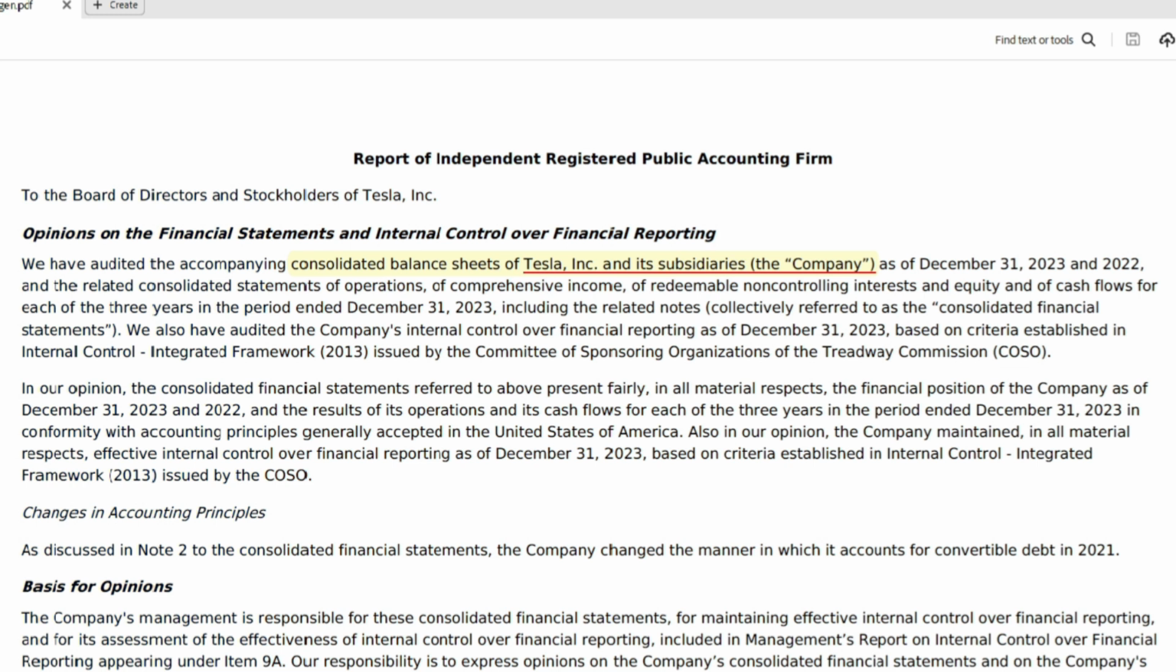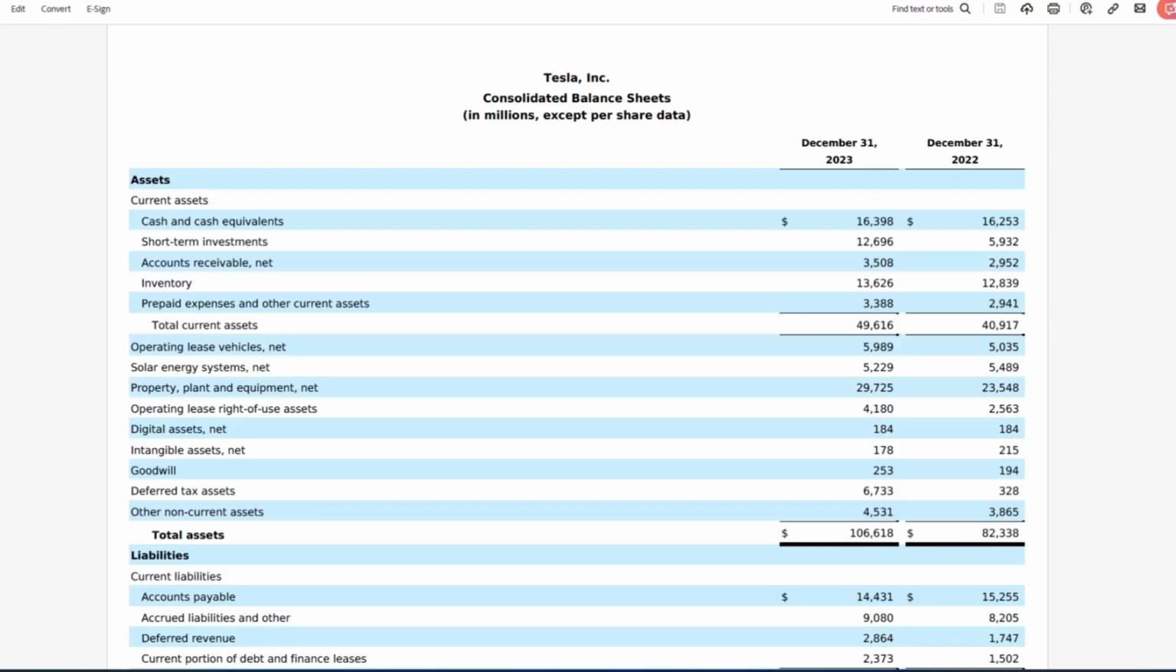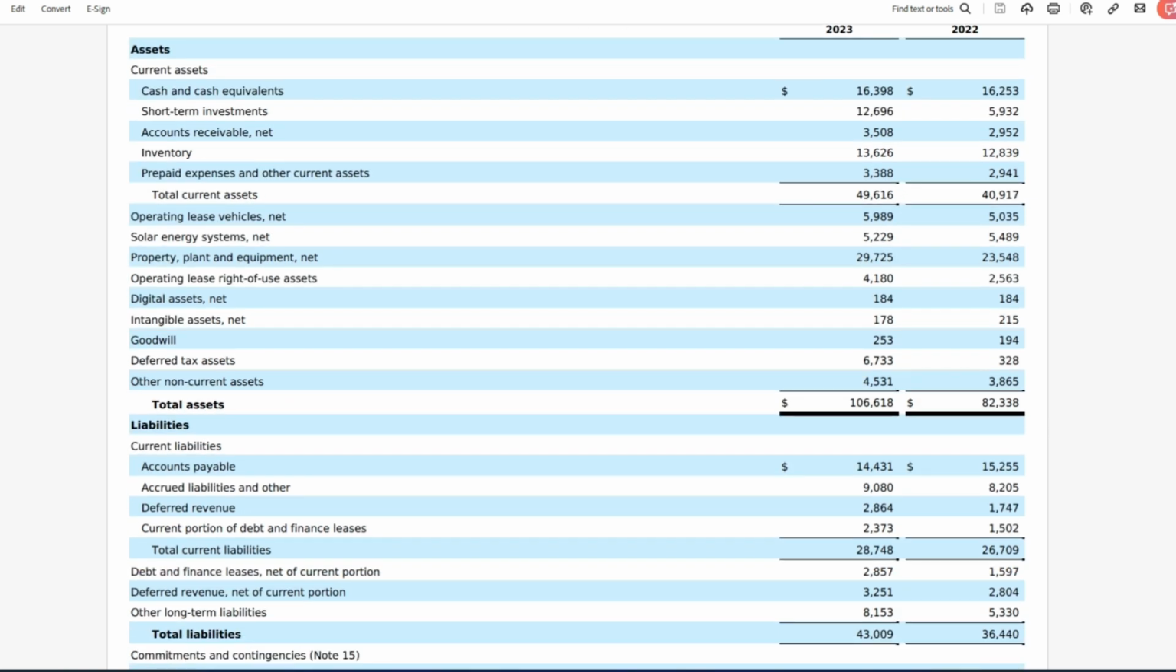So let's jump down to a financial statement. Tesla Incorporated, consolidated balance sheet. So on the consolidated balance sheet, this is where they're rolling up all the assets and liabilities, not equity, but all the assets and liabilities in this situation. So when you see cash, that is Tesla Incorporated, the parent's cash, plus all the cash related to its subsidiary.